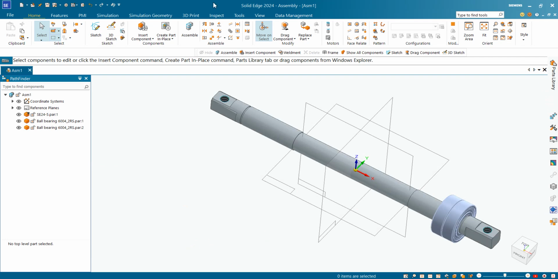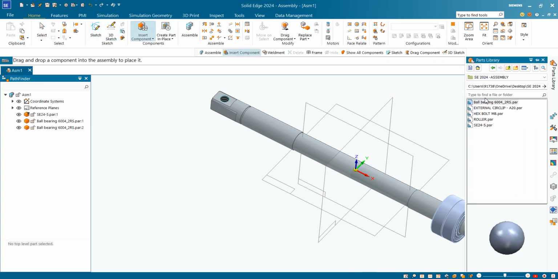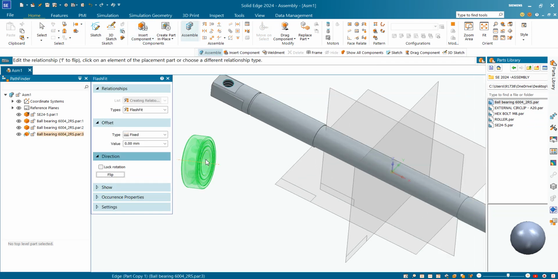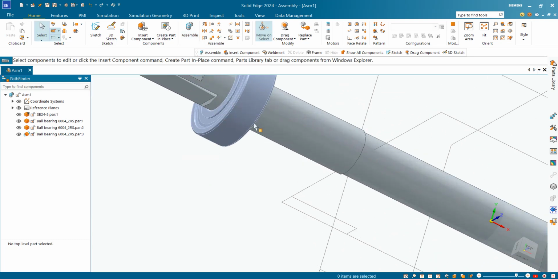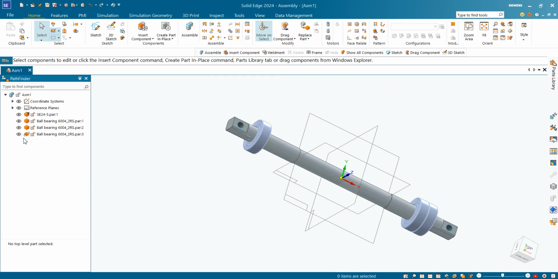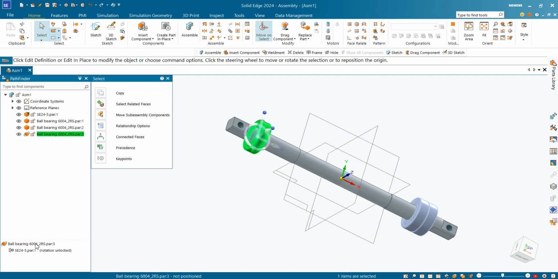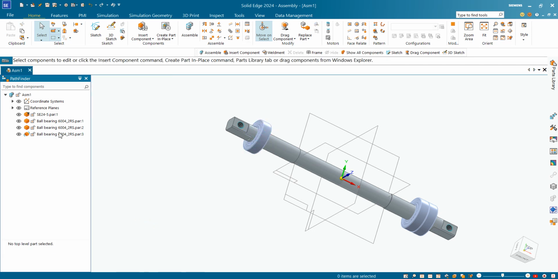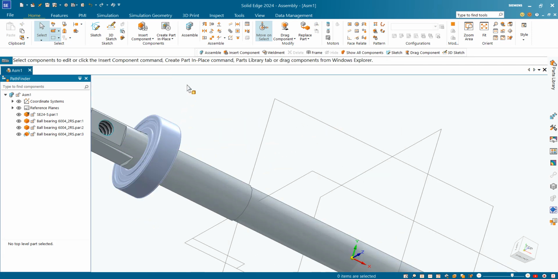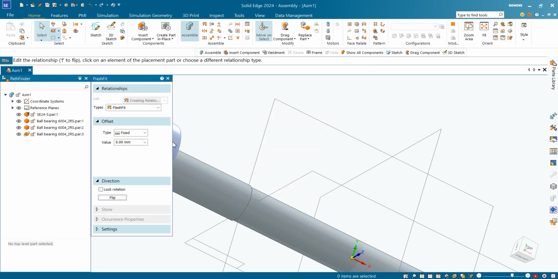Again we are going to add insert component here on this side. Here I will go here and then add. You can see small bracket is here because we have not locked rotation. Then we will click on that and go here and say lock rotation, and now we have to again go to assemble.